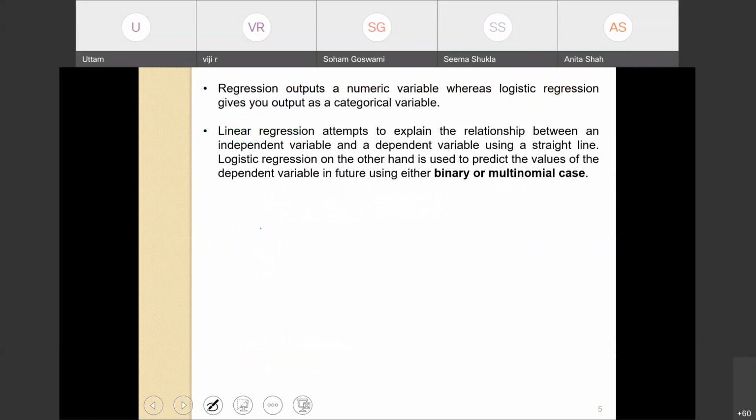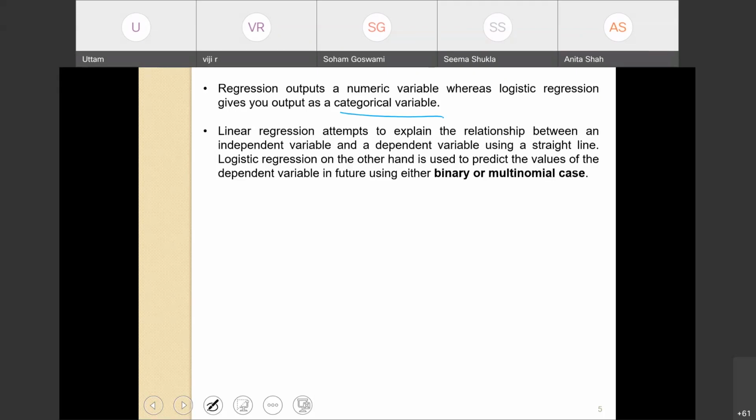What did regression give us? Regression output was a numeric variable, whereas logistic regression will give us a categorical variable. In linear regression, we attempt to explain the relationship between two variables, one an independent or explanatory variable, the other a dependent or response variable, by building a relationship using a straight line.